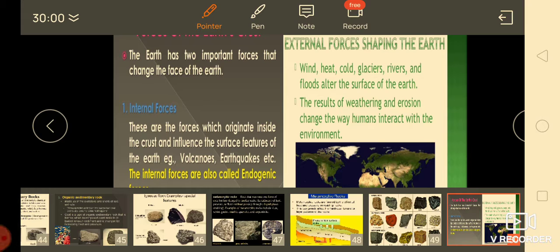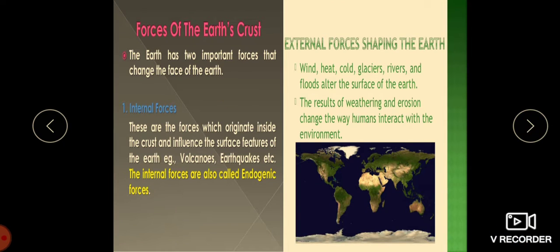Internal forces are those which originate inside the crust and influence the surface features of the earth. We call that the internal forces. The internal forces are also called endogenic forces.